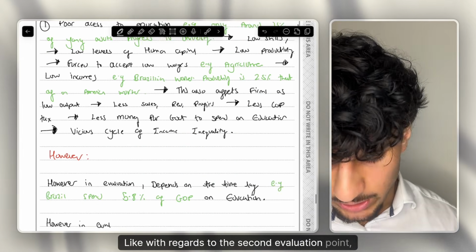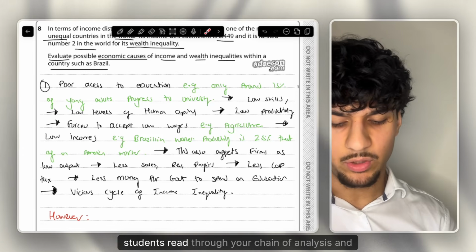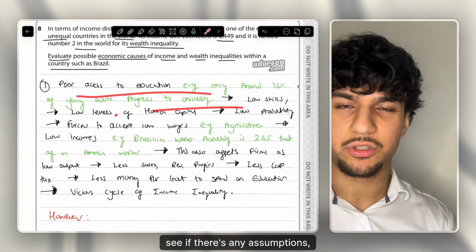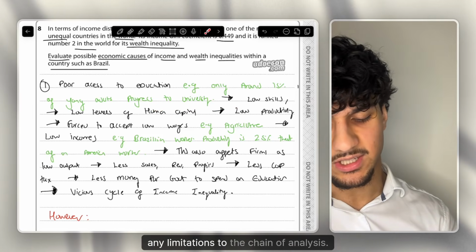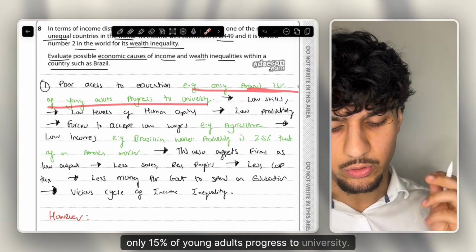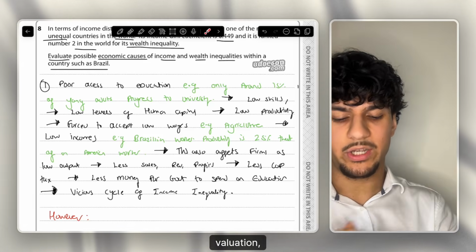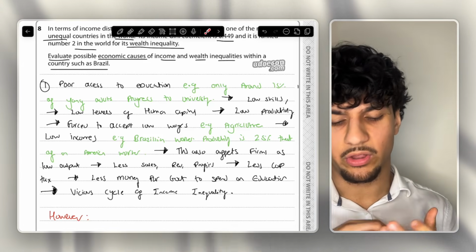With regards to the second evaluation point, another great point you can mention is, of course, like I always suggest to students, read through your chain of analysis and see if there are any assumptions, any constraints, any limitations to the chain of analysis. One point here, EWG, only 15% of young adults progress to university. A great bit of application you can include there is saying, have an evaluation, and the point is going to be quality rather than quantity.